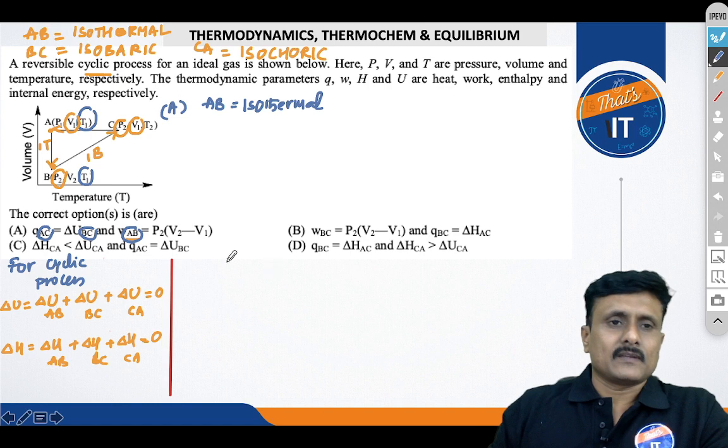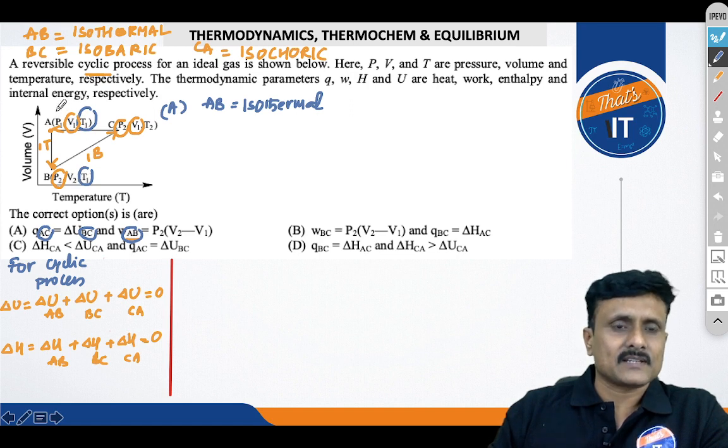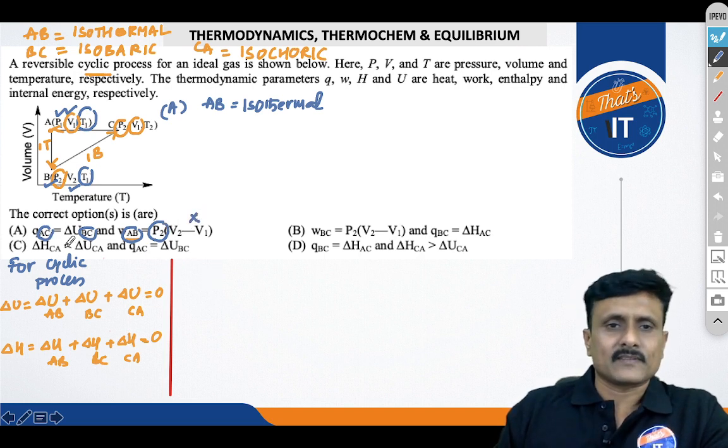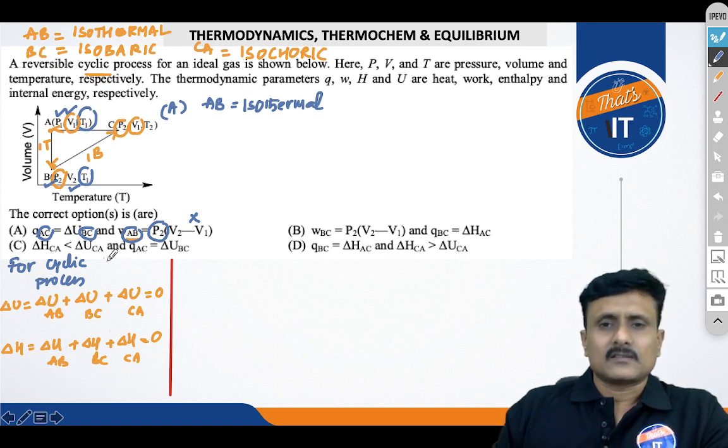And in AB, the pressure has changed from P1 to P2 and volume also has changed from V1 to V2. You can see that pressure has changed from P1 to P2 and volume also has changed from V1 to V2. So this equation seems to be incorrect. We will check this later, because somewhat close relationships are there in the other equation also.